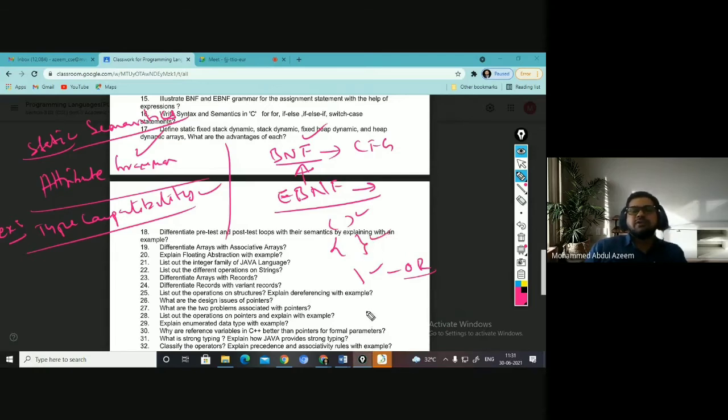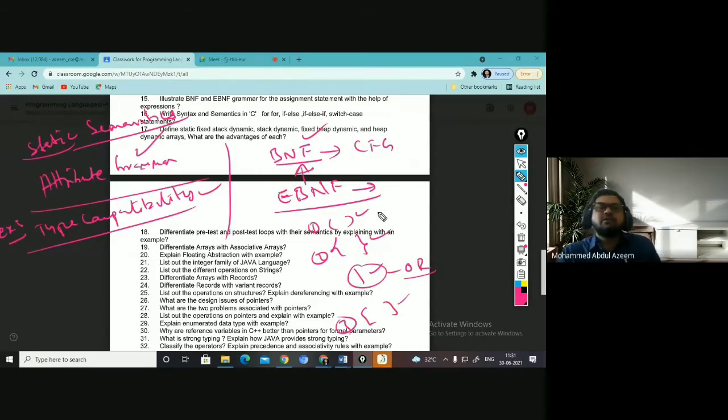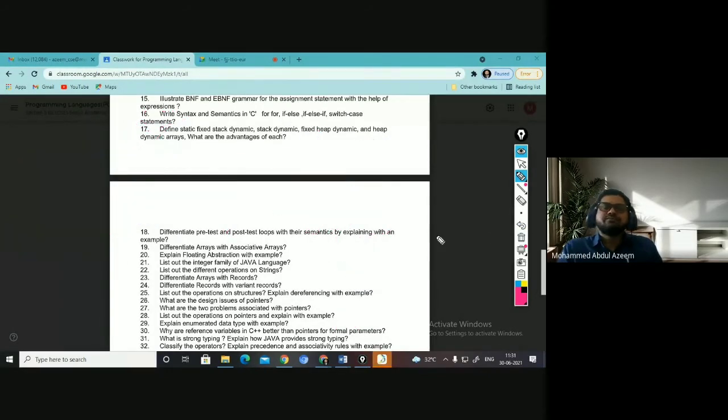Right? And you have square brackets. When you have 1 or more, you can go with this, right? So 1, 2, 3. These are the three extensions that you have found in EBNF compared to BNF, right? Basically, to compress the statements, we use EBNF, nothing else otherwise. I hope it is clear to all of you.